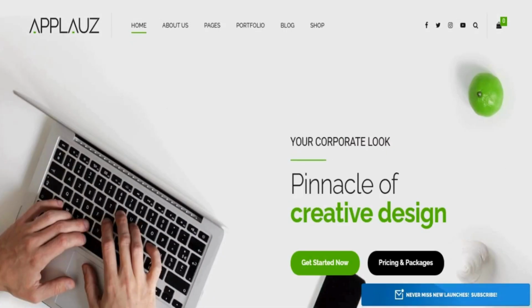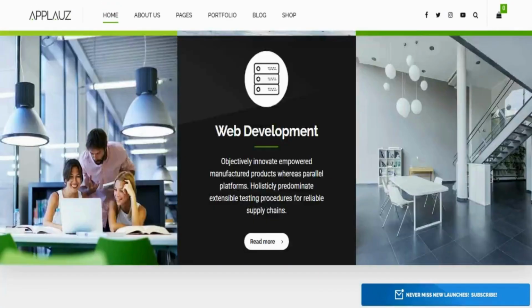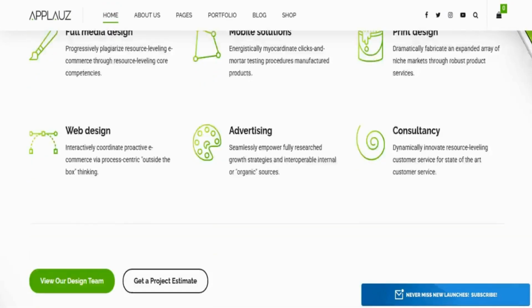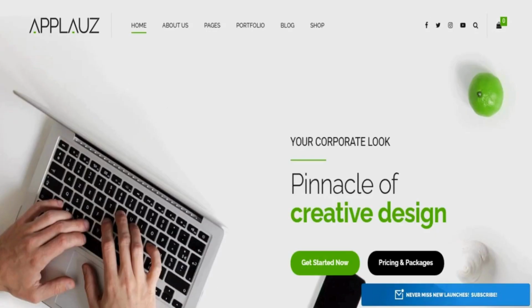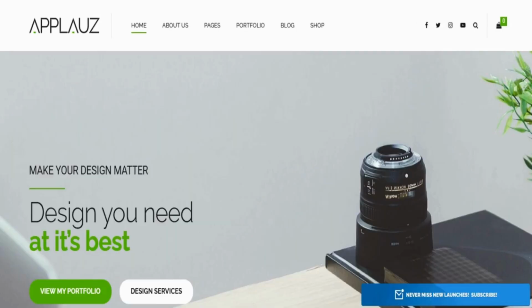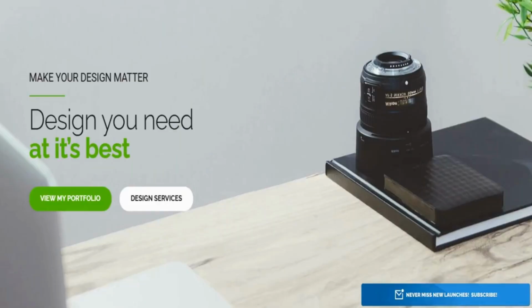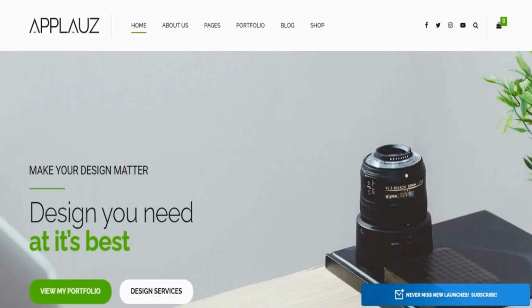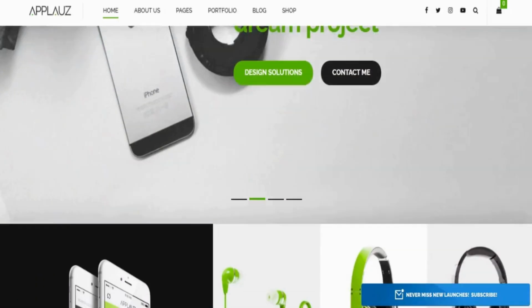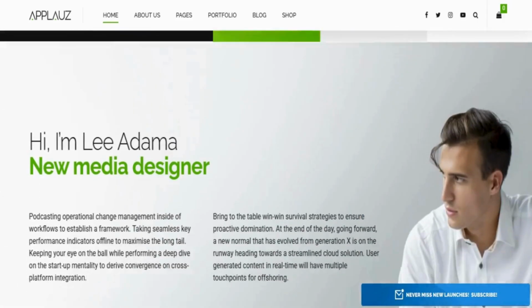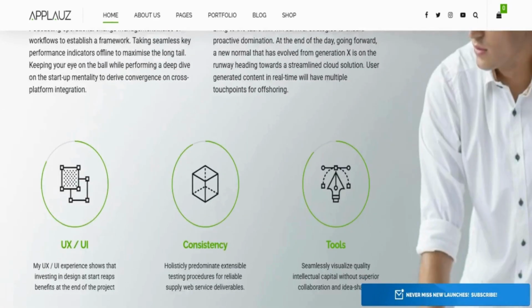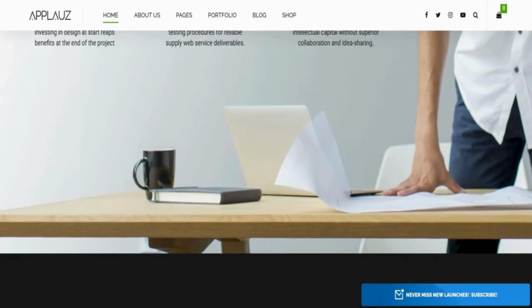From a trust and brand perspective, Applauz gives you dedicated space to showcase your team, your roadmap, your work, and your credentials. You can build a page that introduces your leadership, your founding story, your technical vision, and future direction. You can present case studies, feature integrations, or customer logos. When potential customers or investors land on your site, they feel confident they are dealing with a serious, visionary business, not just a side project.